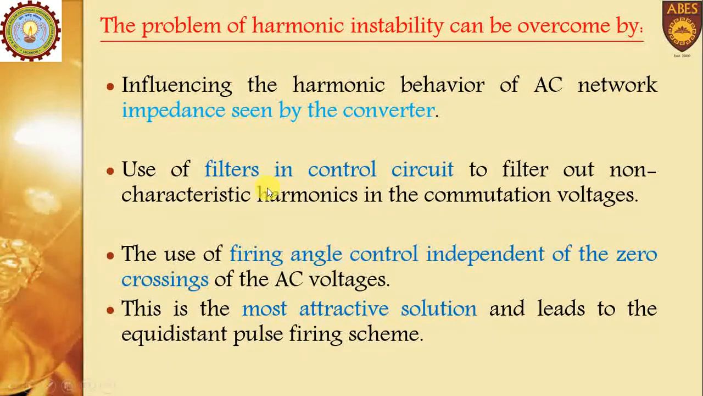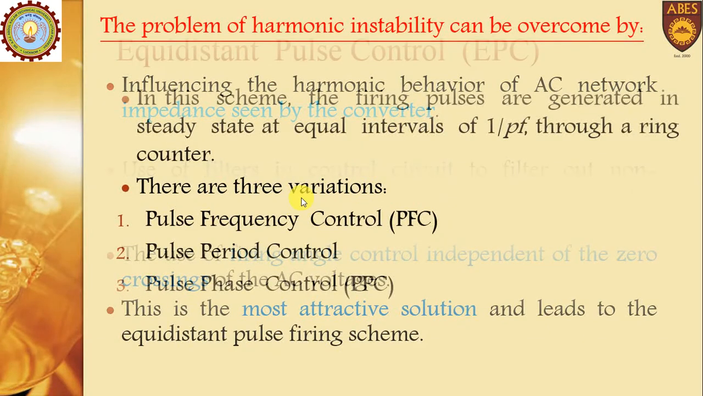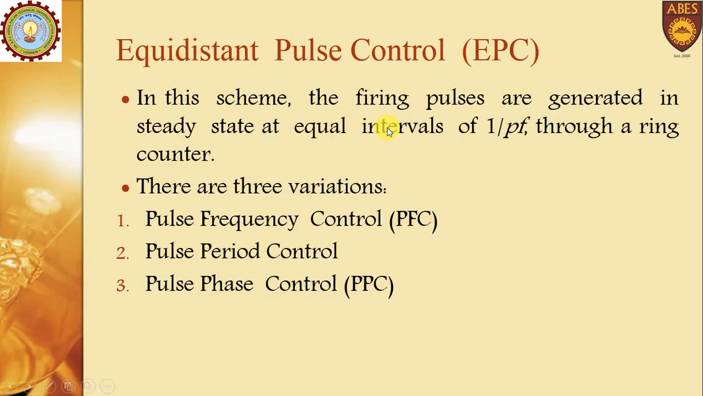Then another one: we can use a filter in the control circuit, and if by any method we can change the dependency of firing angle on zero crossing. So this one is the most attractive solution, and this leads to the equidistant pulse firing scheme, means another scheme. So there are three types.